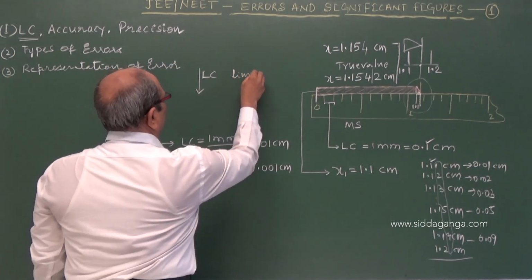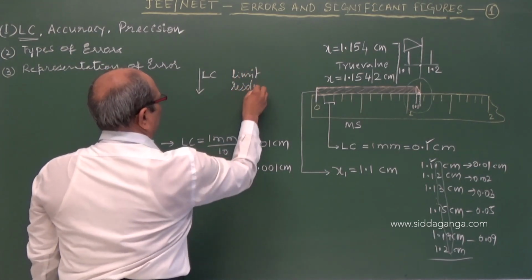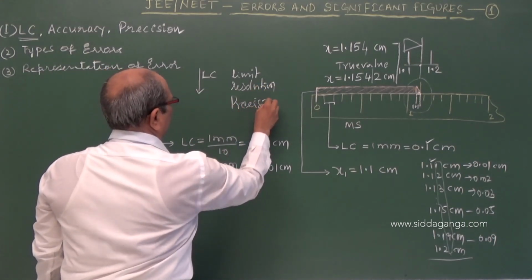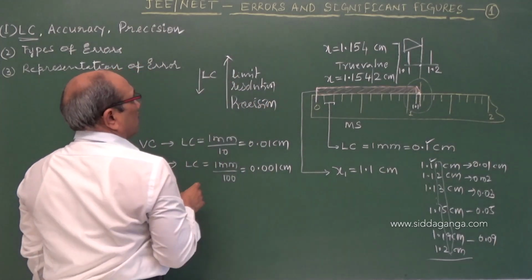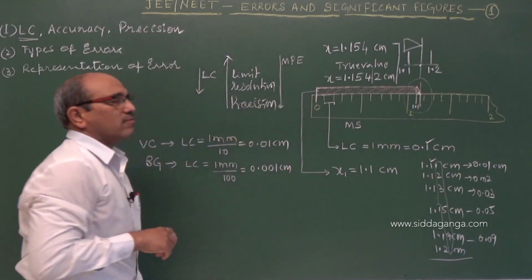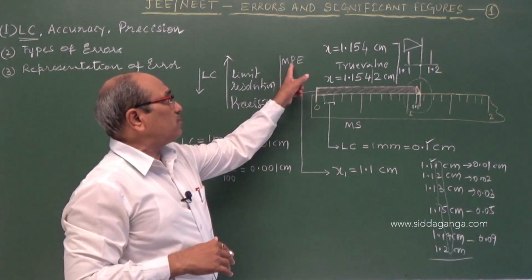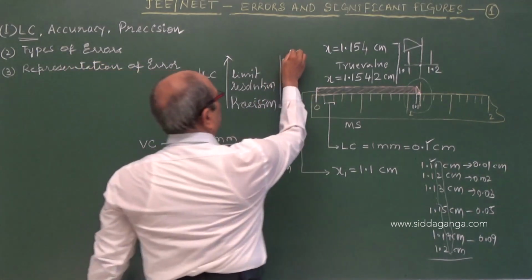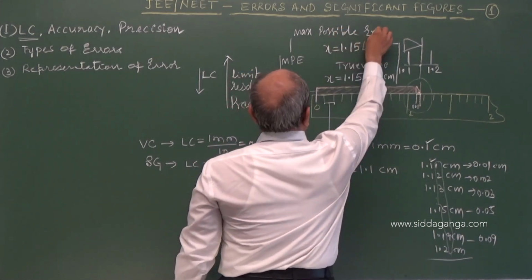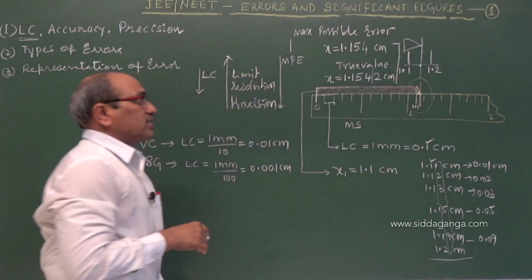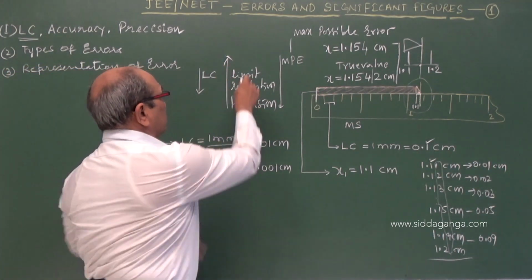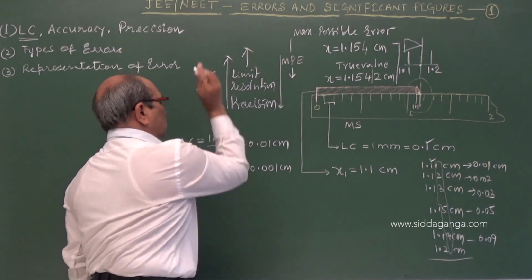the limit or resolution, which we call precision, increases and the maximum possible error decreases. Error decreases, maximum possible error decreases. This is nothing but the maximum possible error decreases, but resolution and precision increase. This increases along with the decrease in least count.